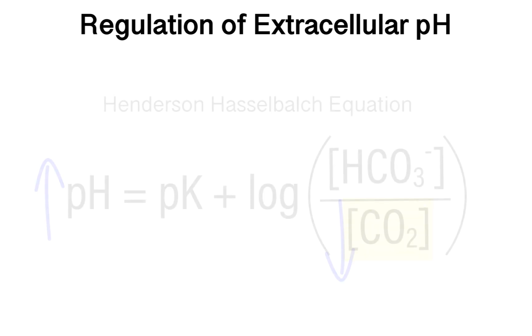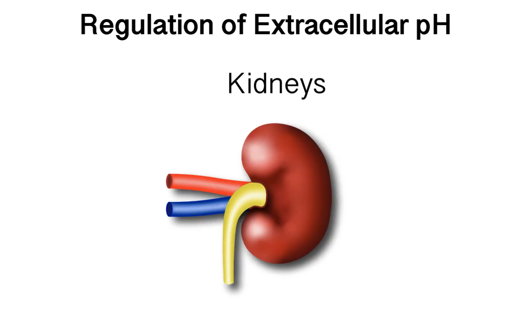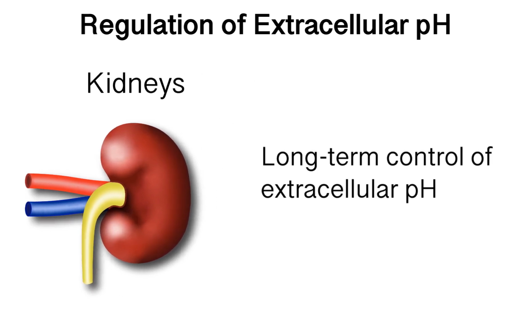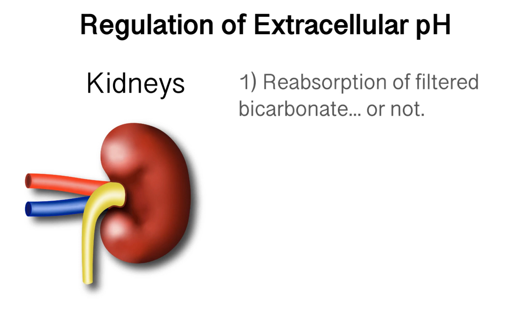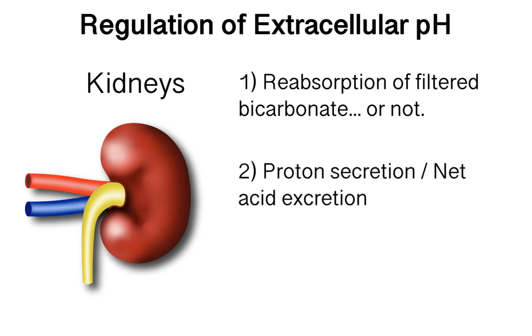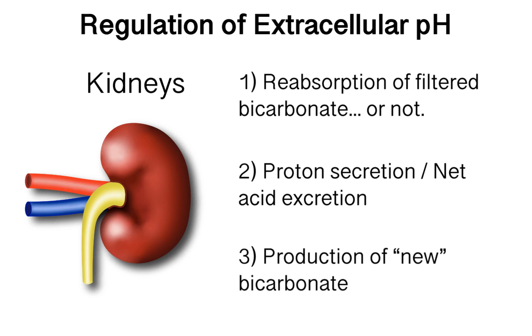The other important system for the regulation of extracellular pH are the kidneys. The kidneys exert long-term control of extracellular pH. This is accomplished by a variety of renal processes, but probably the three most important processes are the reabsorption of filtered bicarbonate, or not, and I'll come back to that in a moment, the secretion of protons, influencing the net acid excretion, and then the production of what's called new bicarbonate. Note the new in quotes.